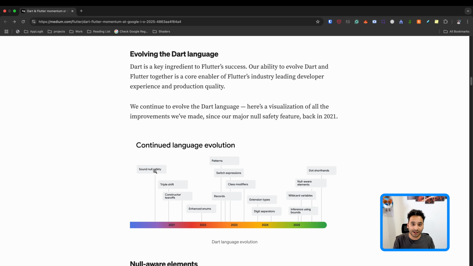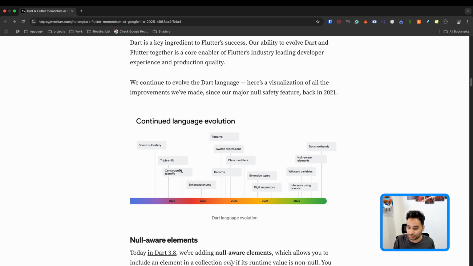On the other hand, sound null safety means that even in the machine code, there is no if-else check around the not nullable variables, and it is shorter and more performant to run because there's no if-else check. By the way, I will put a link to the details of the difference between sound null safety and null safety. You can read more about it, but basically the point is that sound null safety is more performant and the resulting machine code is shorter and more optimized for the end user. And Dart is a sound null safe language. And we had other changes, and I think these three are the things that are added in this release.